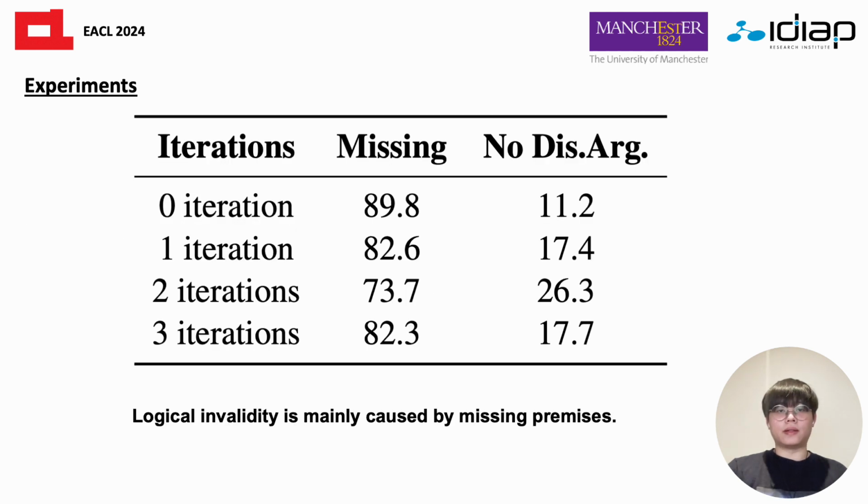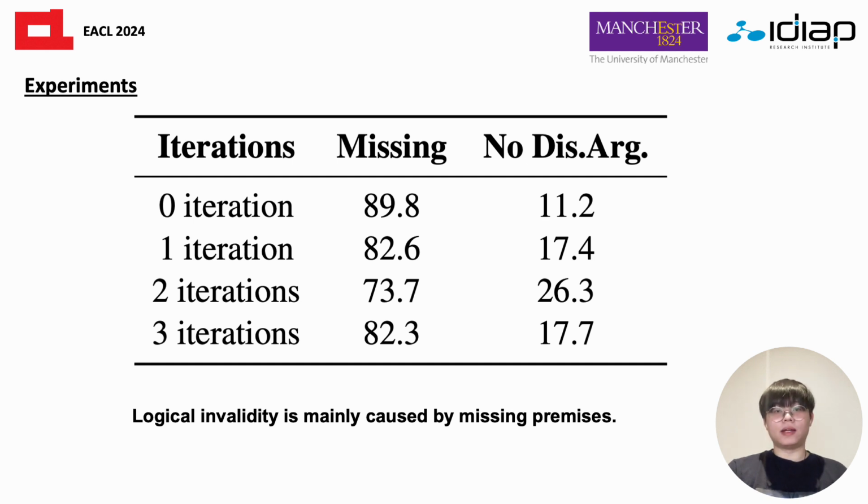We also conducted a human evaluation of invalid explanations produced by the model by randomly sampling 30% of statements for each moral violation, classifying invalid explanations into two categories. The first is missing plausible premises, and the second is no desirable arguments.